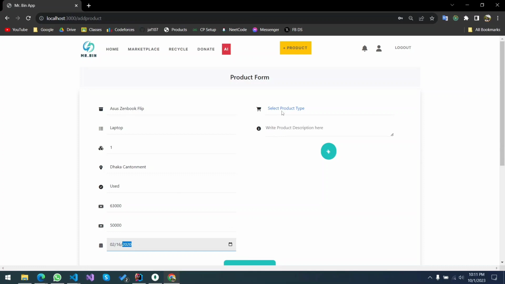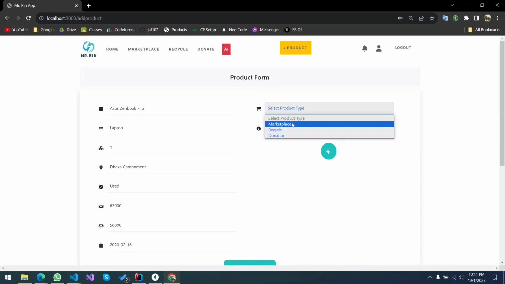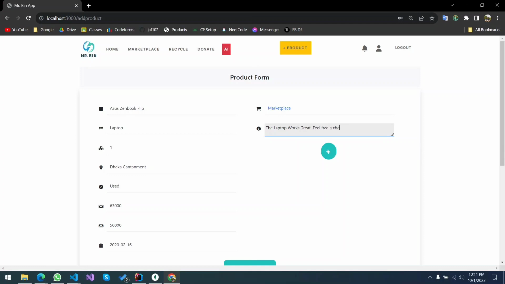It should be placed in the marketplace rather than recycler or donation because I believe there is some value to it. So I'm going to write it over here.